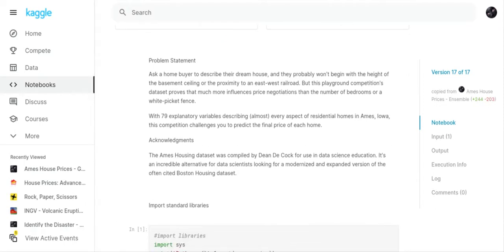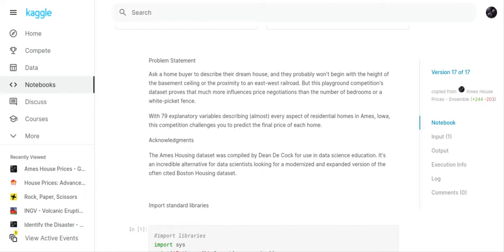So the first thing we'll do is talk about the problem statement. This is a Kaggle competition, and it says: ask a home buyer to describe their dream house, and they probably won't begin with the height of the basement or the proximity to an east-west railroad. But this playground competition's dataset proves that much more influences price negotiations than the number of bedrooms or a white picket fence.